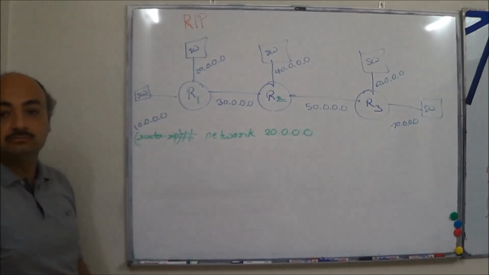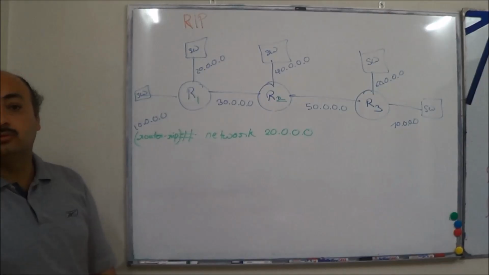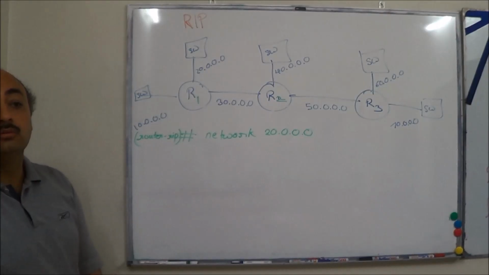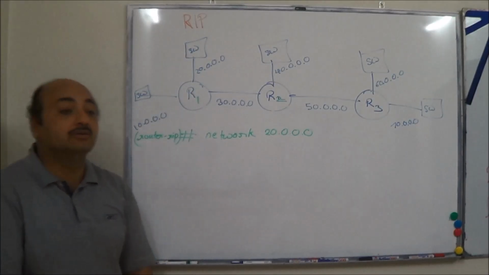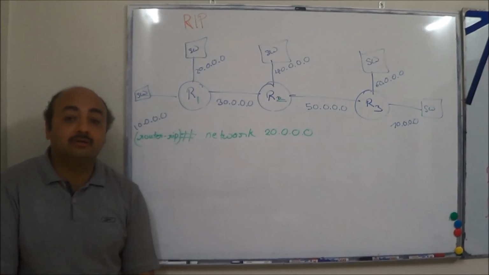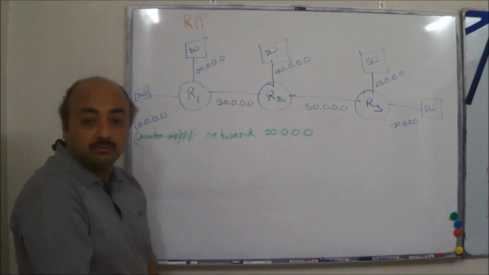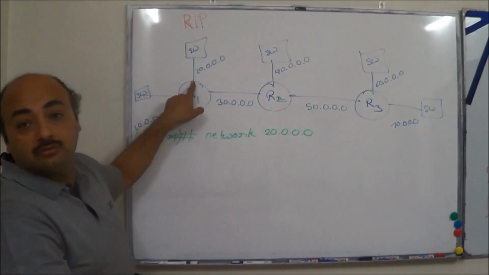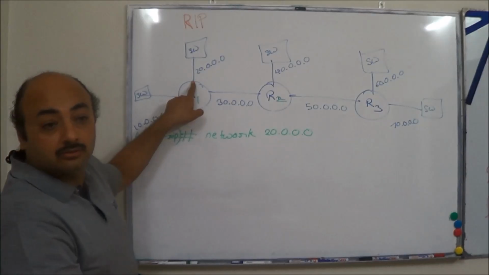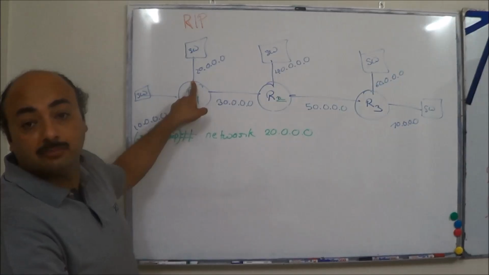Now what is happening? Who's getting the information? Wrong. R2 is not getting the information, only the switch is getting the information. So think about it like this. What network is 20? What network am I advertising? 20 network. 20 network exists on which interface? This interface. Alright? So only this interface participates in RIP.